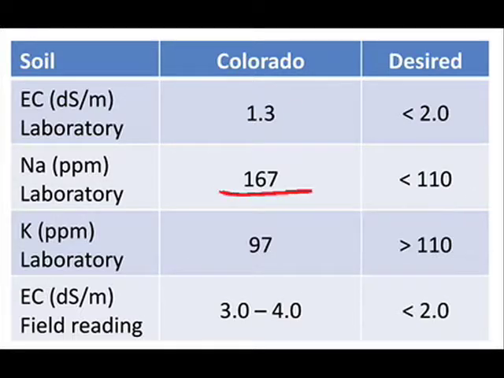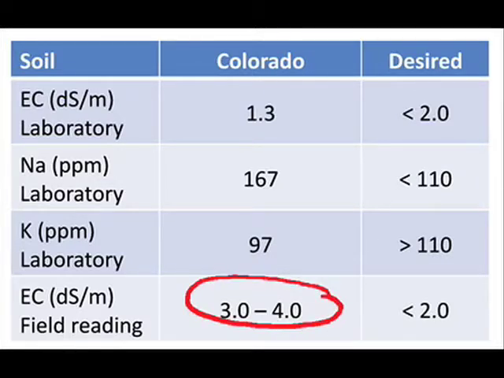Contrary to the lab test results conducted on a 3-inch deep soil sample, where we saw that soil salinity is in the desired range, direct electrical conductivity testing in the field measures the thatch and soil surface salinity. The surface EC values in the field range between 3 and 4 decisiemens per meter. These values are high and consistent with conditions that are known to be conducive for rapid blight. So where did all of the sodium and salt come from?